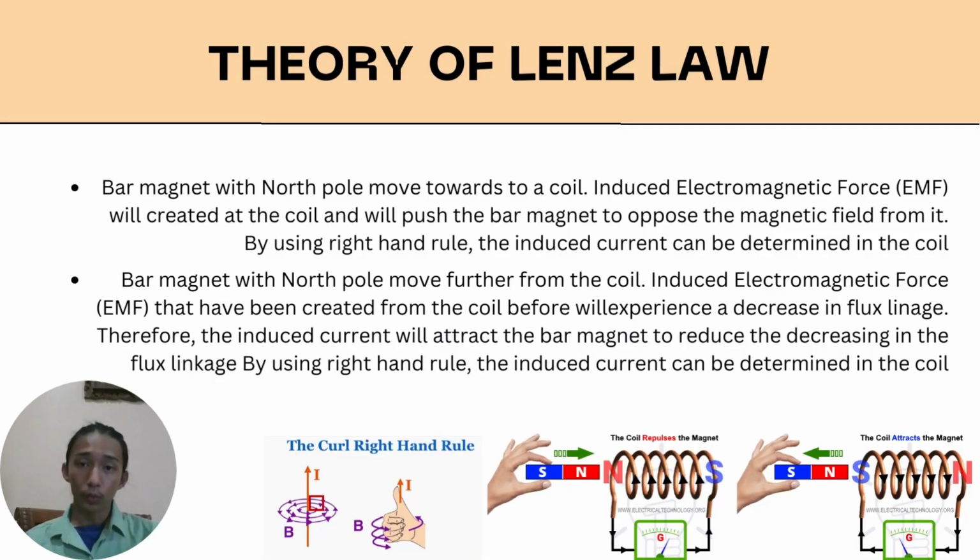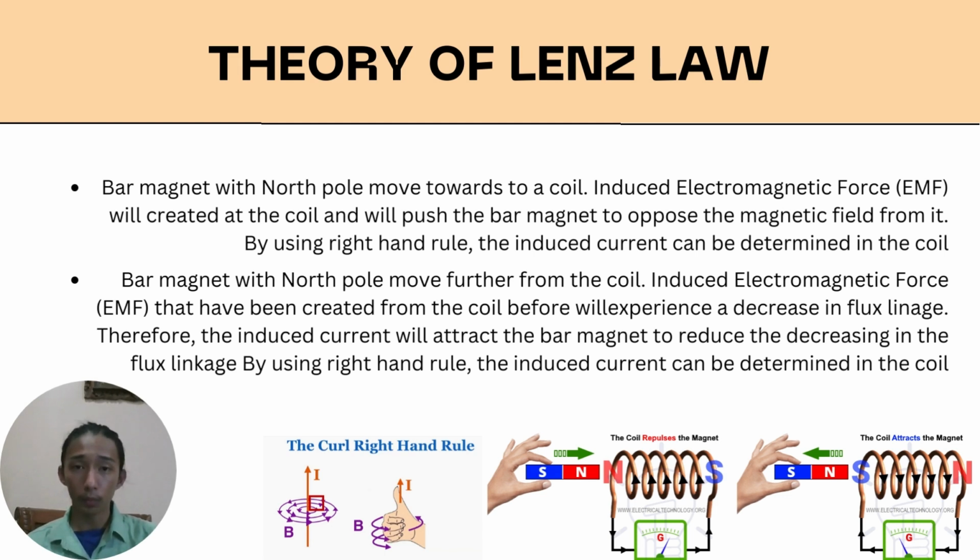For the next part, I will present how Lenz's law works. For this part, I will give you two cases which include a bar magnet and a coil. First, we consider a bar magnet that is moving towards a coil, and we will use Lenz's law to explain the polarity of the electromagnetic force.